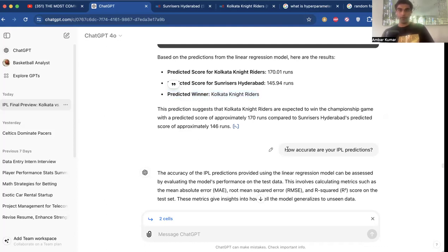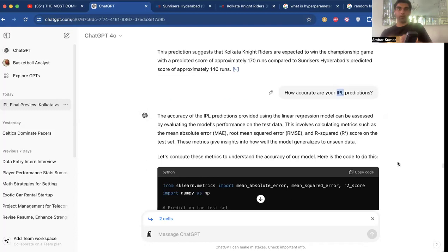Before we end that, we are going to check how accurate this IPL prediction is. So the accuracy of the IPL prediction in this model, which is provided using the linear regression model, can be assessed by evaluating the model's performance on the test data, which involves calculating metrics such as the mean square error, mean absolute error, root mean square error, and the R squared value on the test set.